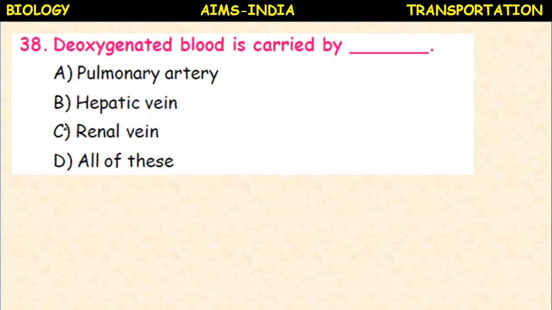Deoxygenated blood is carried by which vessel? Once again, previously oxygenated blood, now deoxygenated blood: pulmonary artery, hepatic vein, renal vein, all of these. So it is the pulmonary artery which carries deoxygenated blood.